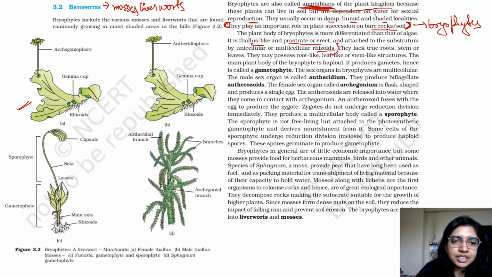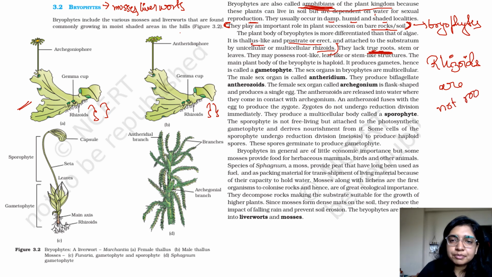So these are your rhizoids, which help the bryophyte attach to the soil. They lack true roots. This is an important statement: they have rhizoids, but rhizoids are not roots.